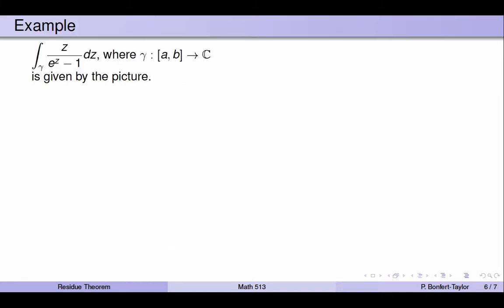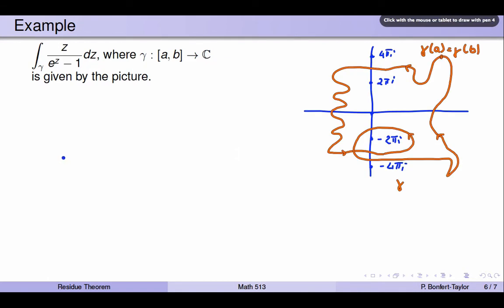So let's look at some examples. So let's suppose we wanted to find the integral over this bizarrely drawn curve gamma of the function z over e to the z minus 1. So gamma is defined on an interval from a to b into C, and is given by this picture. I don't have a formula for it. So what is the function like that we're integrating? The function is f of z equals z divided by e to the z minus 1.